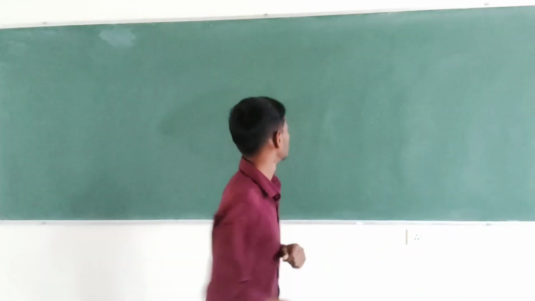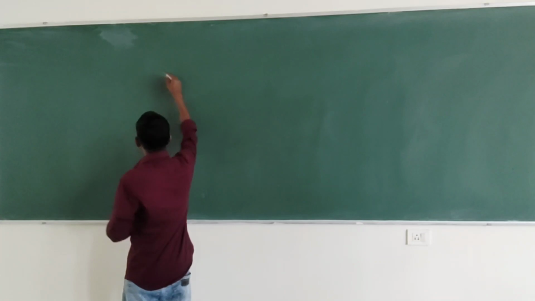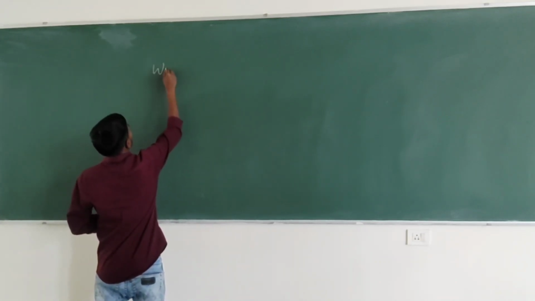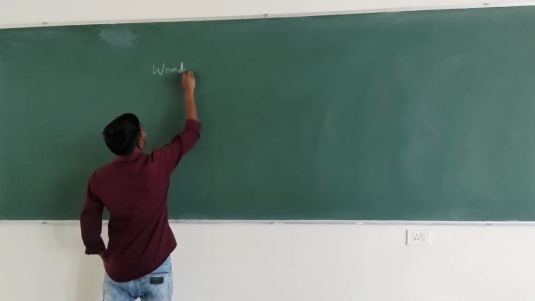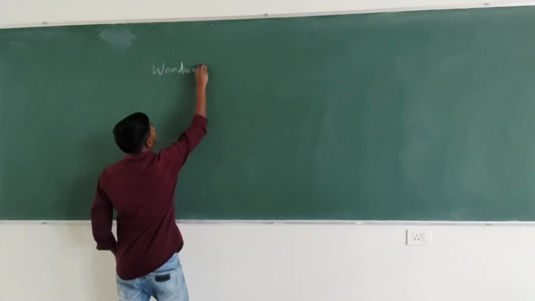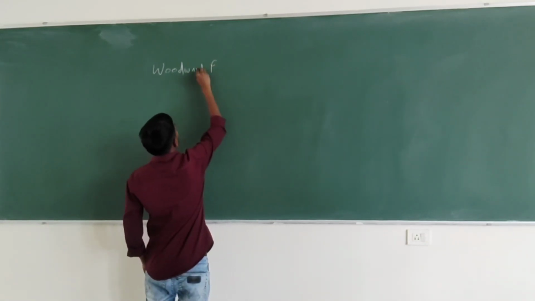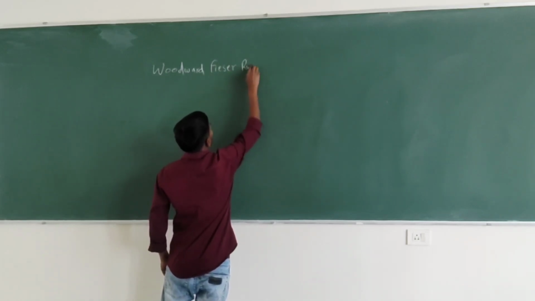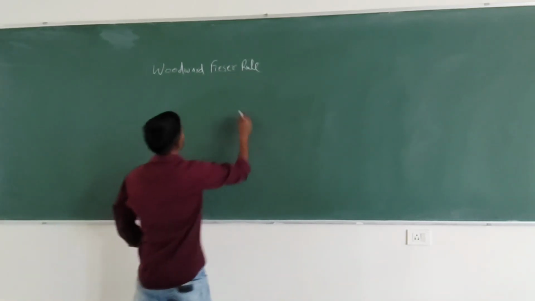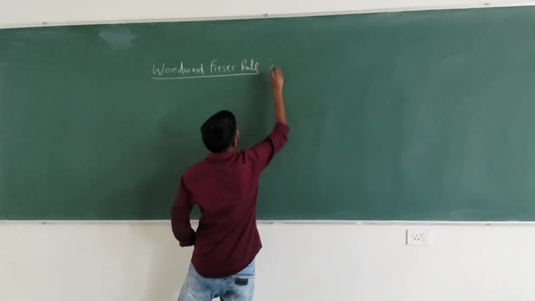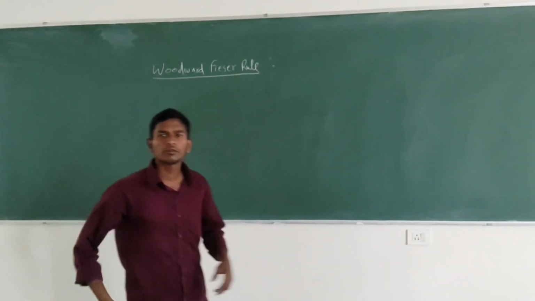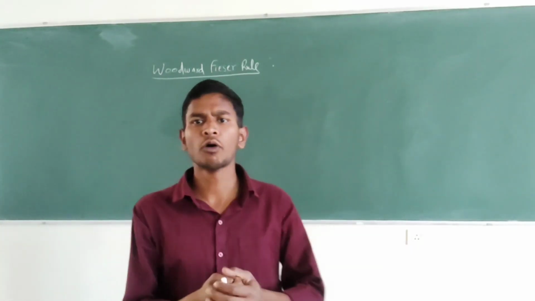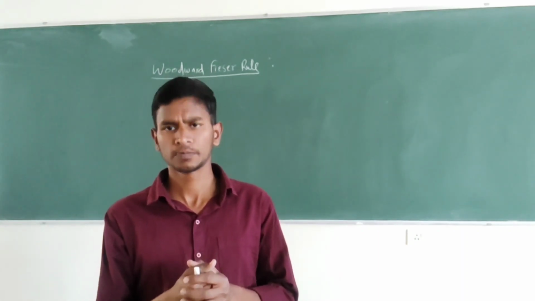So first in this Woodward-Fieser rule, we have to know about two things, homoannular and heteroannular.